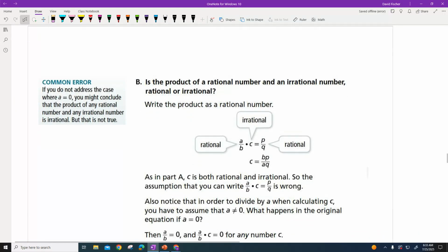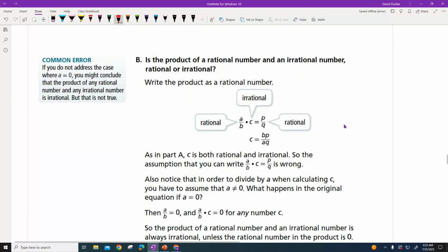Now here's another one. They're talking about products. If you don't know or can't remember, product always means multiplication.